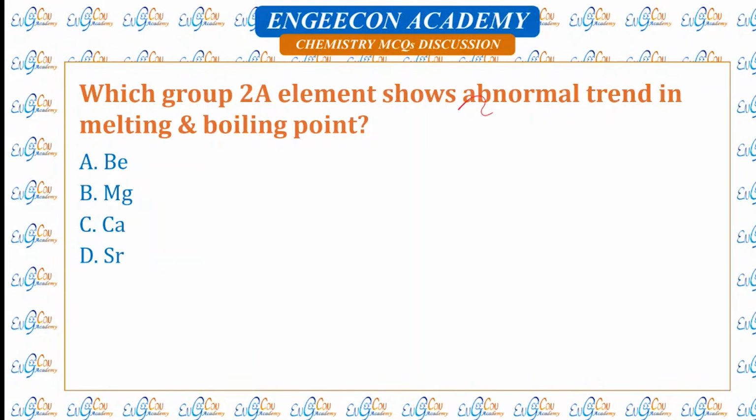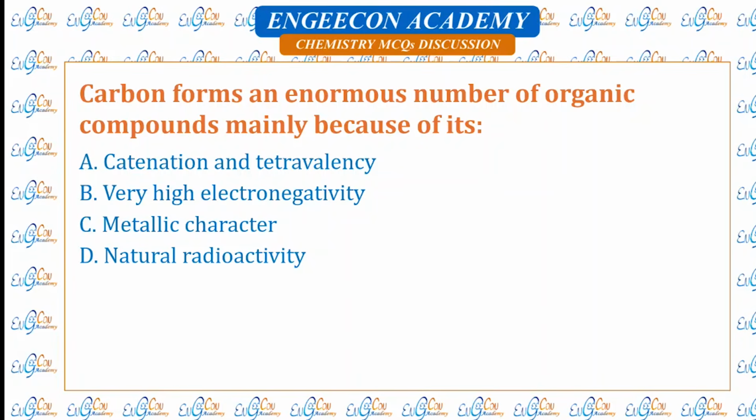Which group 2A element shows abnormal trend in melting and boiling point? So if we see the book table, magnesium is showing abnormal trend in both melting and boiling point due to changes in its structure.